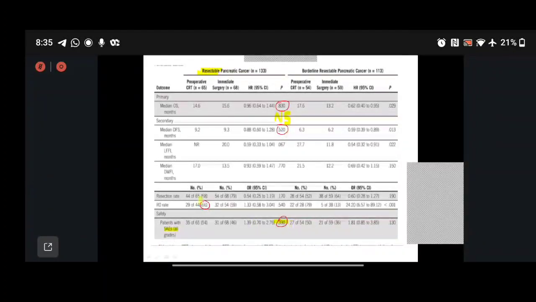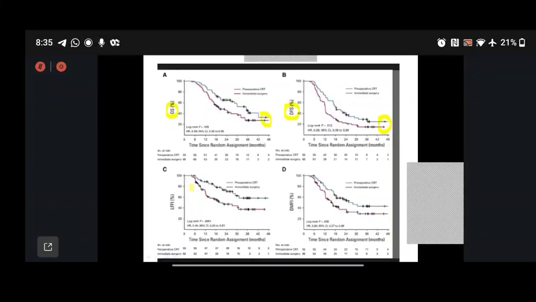Hence, because of this arm, we should take the PREOPANC study in resectable pancreatic cancer with a pinch of salt. And hence, we still can't say that neoadjuvant therapy has a great advantage. As we can see in the resectable arm, the OS is similar, the DFS is similar.